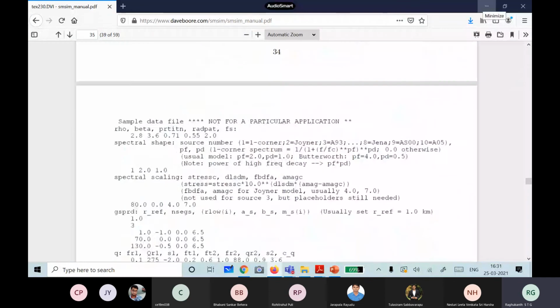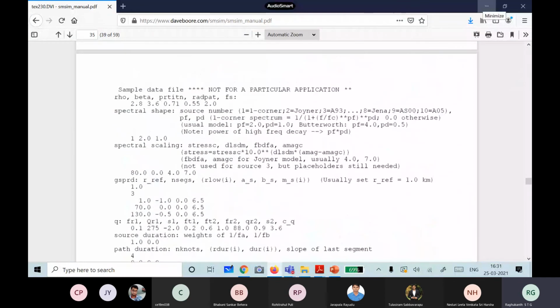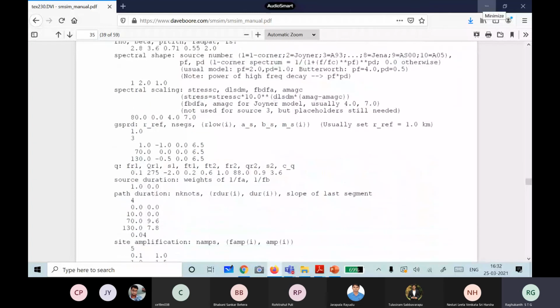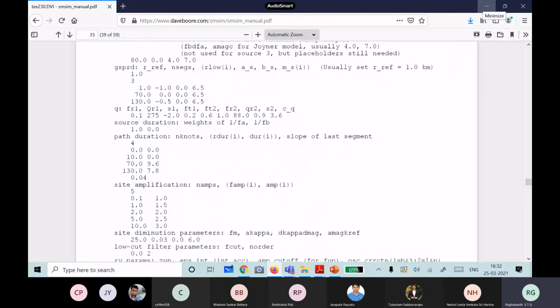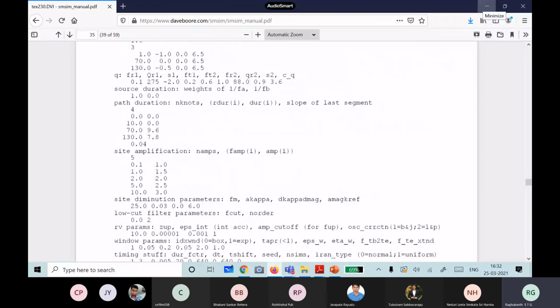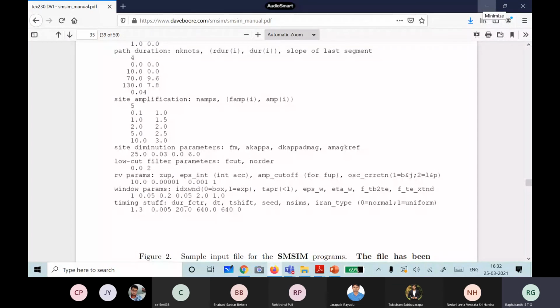This is the input file: rho is the density, beta is the shear wave velocity, then the partition factor and radiation factor, which need no change. Then the spectral shape, single corner, then you give the stress drop, which is 80. Then geometrical damping, then Q, the anelastic damping. Then path duration, site amplification if you are simulating for a soil site, and site diminution, the kappa value. He gives so many parameters.